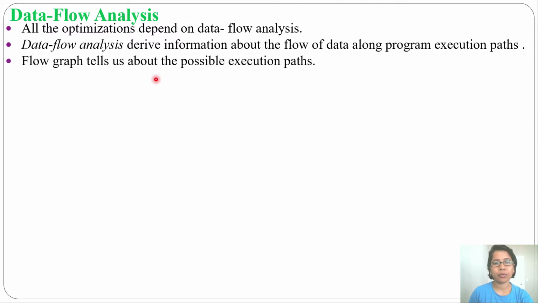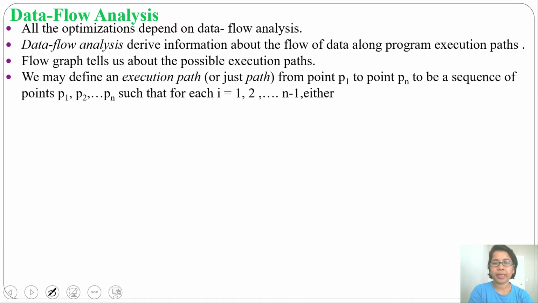The control flow graph tells us about the possible execution paths. The edges refer to execution paths. The way the edges are, in the same way it will execute. We may define an execution path, or just path, from point P1 to point Pn to be a sequence of points P1 to Pn such that for i equal to 1 up to n minus 1, one of two conditions holds: it can be the first or the second.